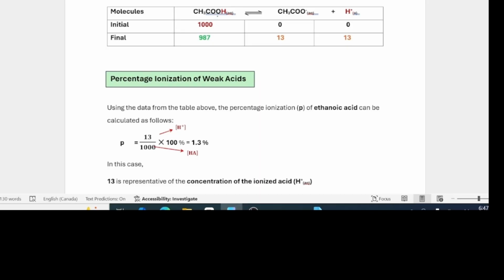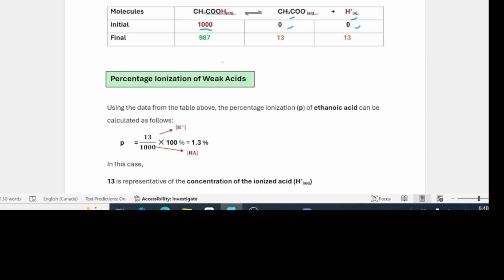Of course, this is the equation that represents its ionization. Every molecule of ethanoic acid that ionizes produces one ethanoate ion and one ion of hydrogen. According to this table provided, if 1,000 molecules of ethanoic acid are present initially, we do not have any ethanoate nor hydrogen ions present.